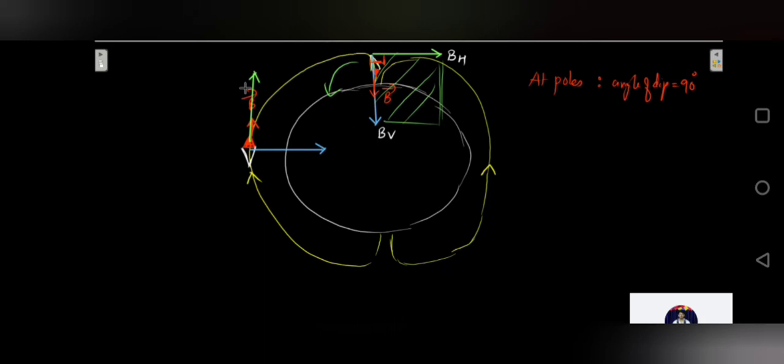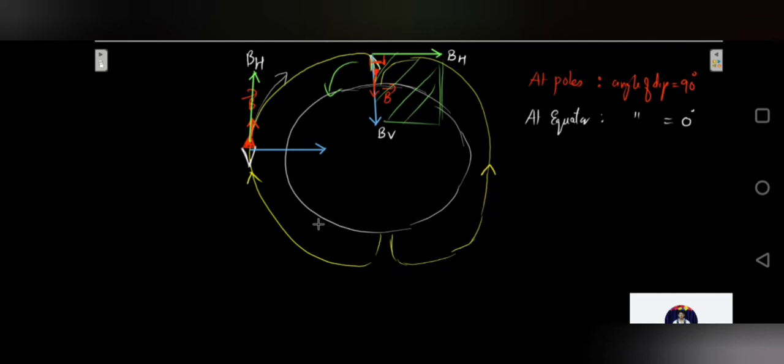Now see what is the angle made by the total magnetic field with the horizontal component. This is the horizontal component. You will see that at the equator the angle of dip will be 0 degrees. The angle between the horizontal component and the total magnetic field will become 0 degrees. As you go on top, slowly, it will start increasing. At the poles it will become 90. Again it will start increasing in the other direction, and it will be varying between 0 and 90 only. Okay, so this is what happens.